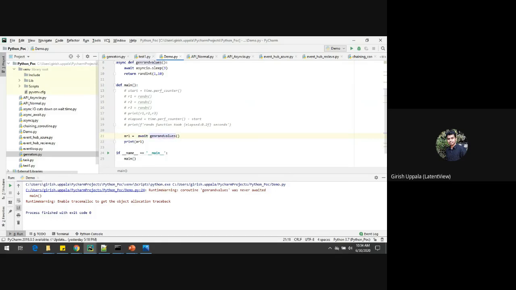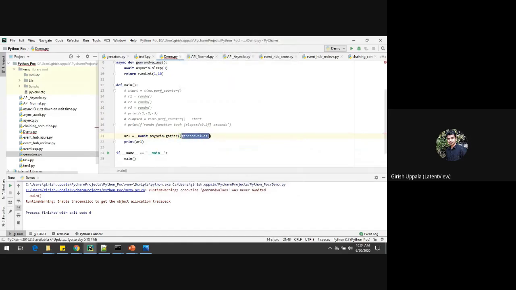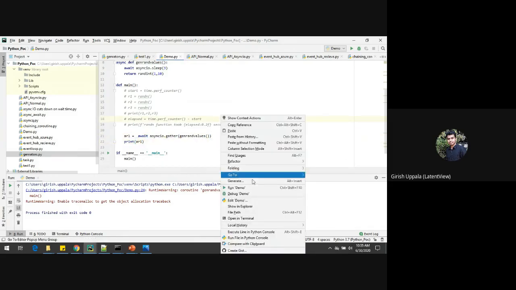Await, and you should not call this function directly. So await, there is one more API to call this function. Let's use gather, and I'm going to keep this generate values inside this gather. Okay, now let me call.